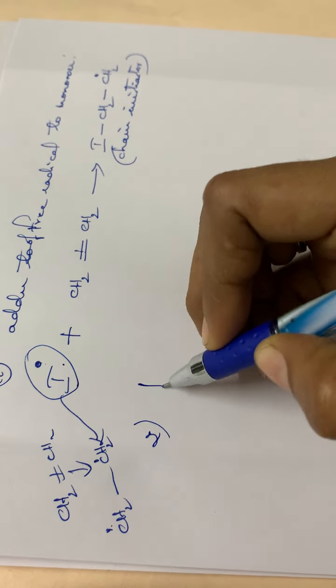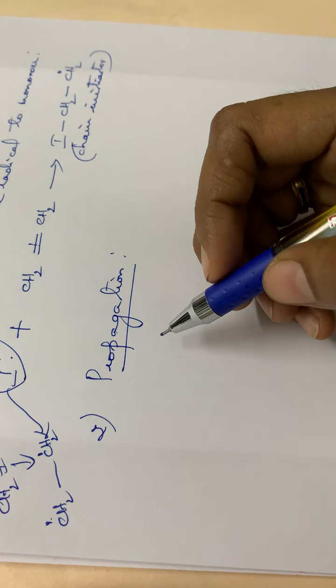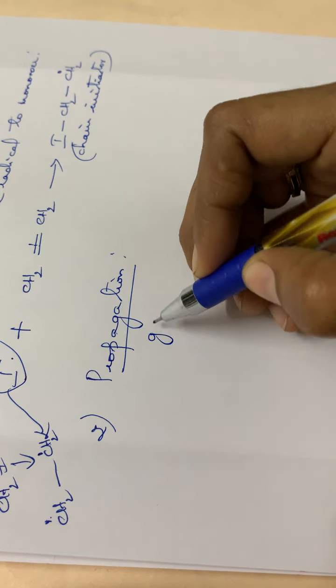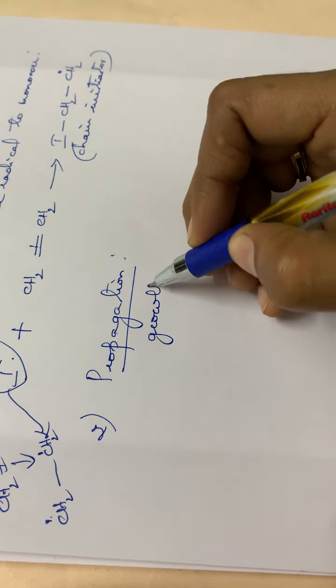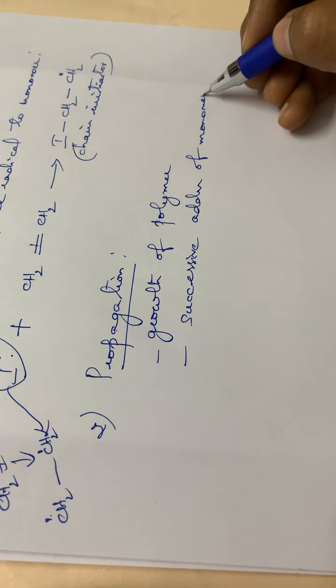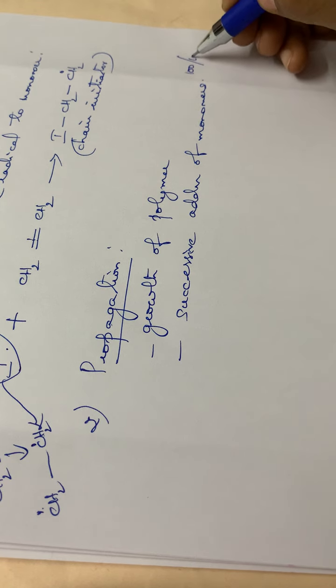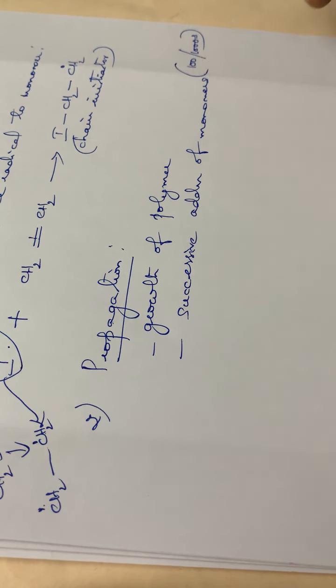Then the second step, that is the propagation step. Chain initiation, then the second one, chain propagation. Chain propagation means the growth of the polymer takes place by the successive addition of monomers. It will not be 1 or 2 monomers, it will be hundreds or thousands of monomers joined together to form a polymer.